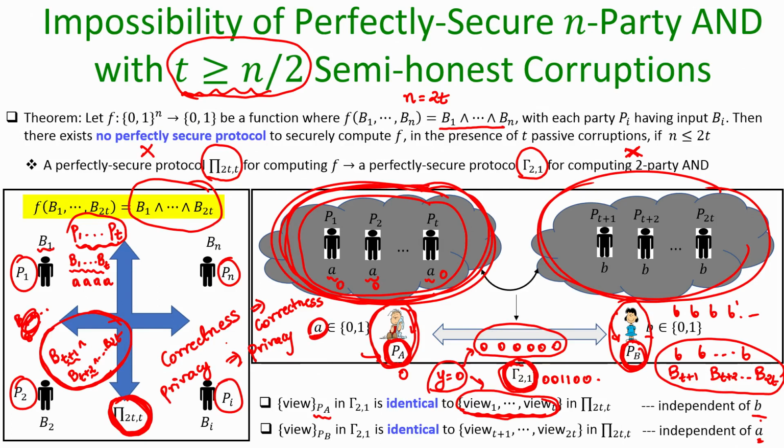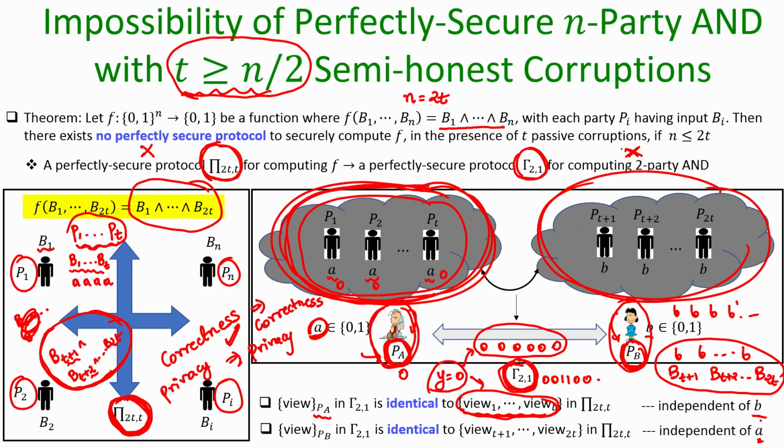So, that is why this implication is correct: the privacy of the protocol pi translates to the privacy of the protocol gamma. That means, if at all I have this protocol pi 2T comma T, I can design a protocol gamma 2 comma 1 by this exercise: A running the code of the first T parties, B running the code of the last T parties, and whatever messages are supposed to be exchanged as per the protocol pi, they exchange among themselves, depending upon whether the messages are supposed to be exchanged within the group or between the groups.